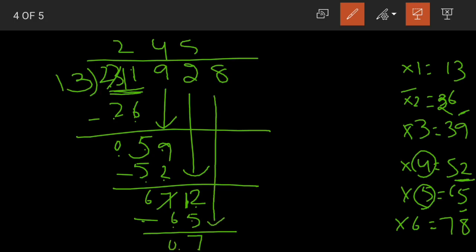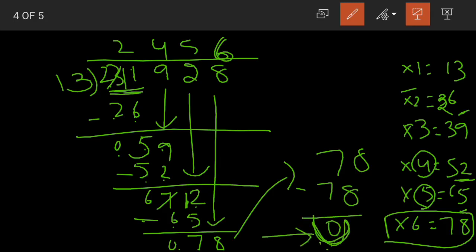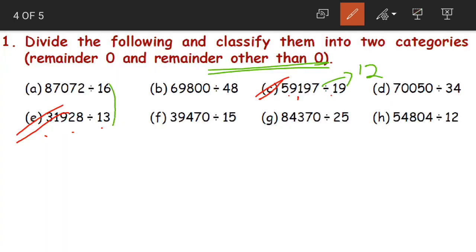Yes children. Lastly we'll bring the digit 8 down. Now if you look here, 13 sixes are 78. Yes, I am writing the 78 here again. 13 sixes are 78. When we subtract, the answer is what? 0. Now what is this? This is our remainder. What did we get as our remainder, children? 0. Yes. So this comes under the category whose remainder is 0.